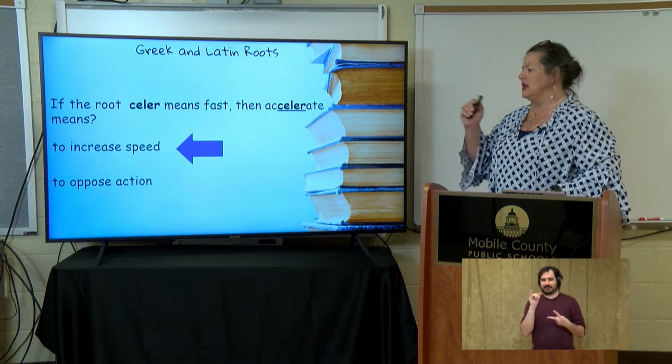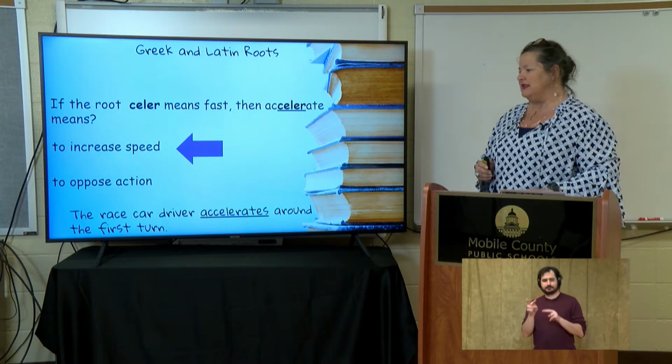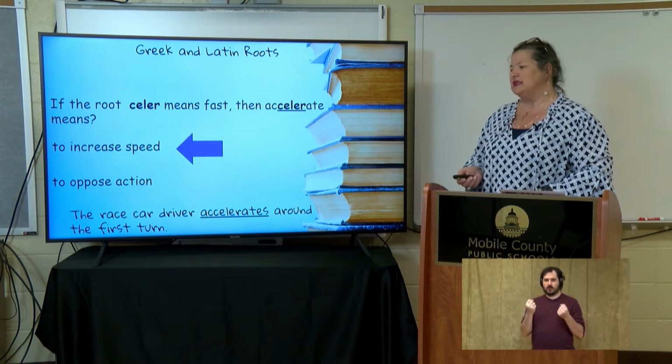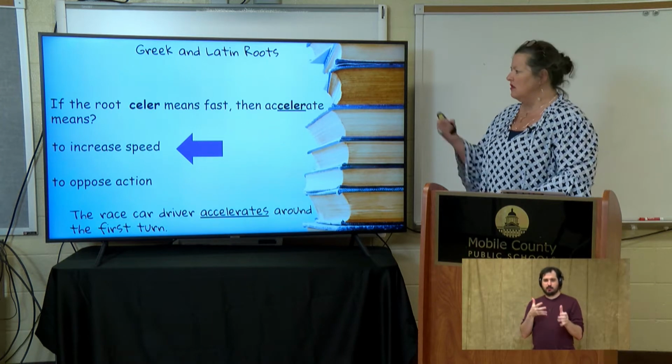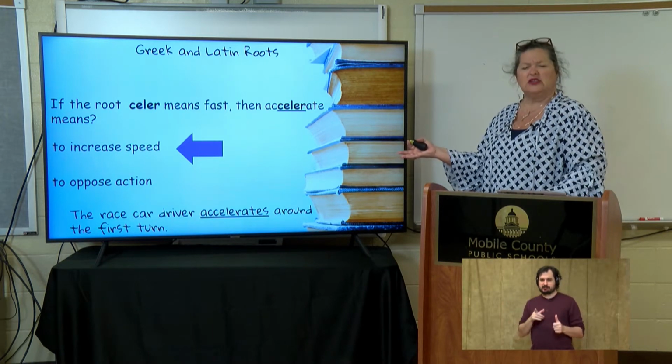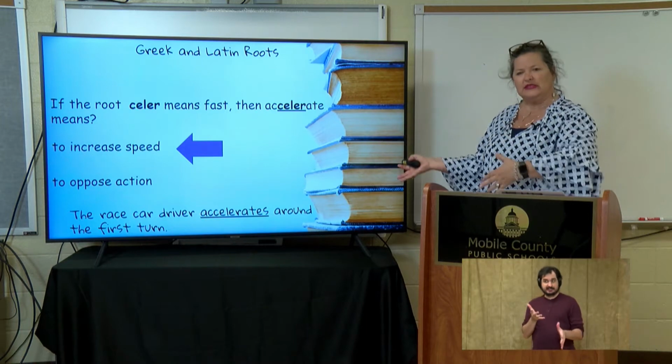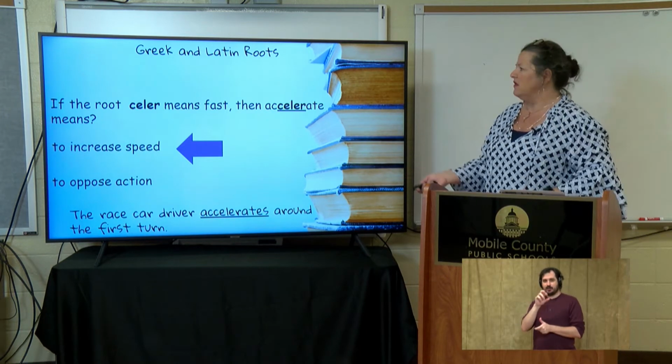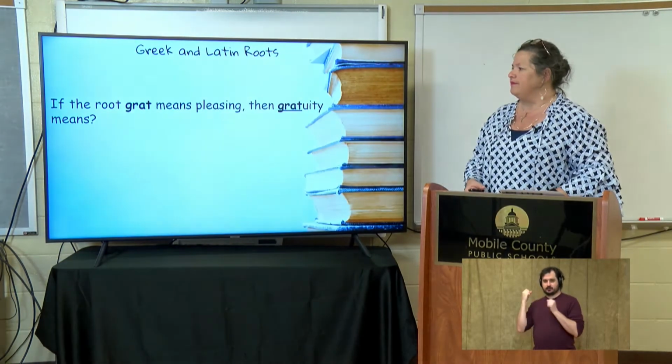Let's look at it in a sentence. The race car driver accelerates around the first turn. Now, what does that mean? If he accelerates to go around the first turn, that means he's going to go faster. Very good. Let's look at another one.